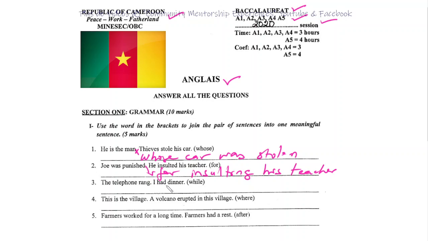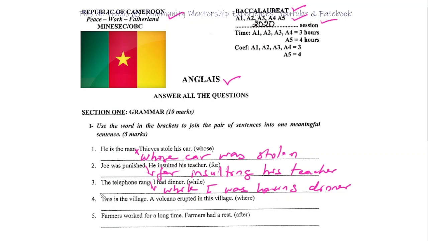L'option la plus proche de moi, c'est the phone rang while I was having dinner. The other possibility is the phone was ringing while I was having dinner. Okay, that also will go.